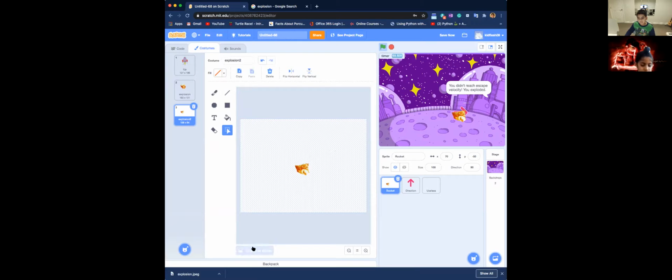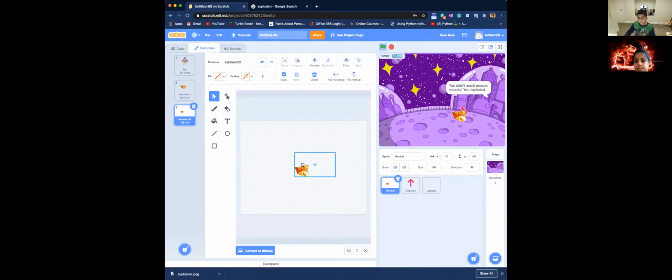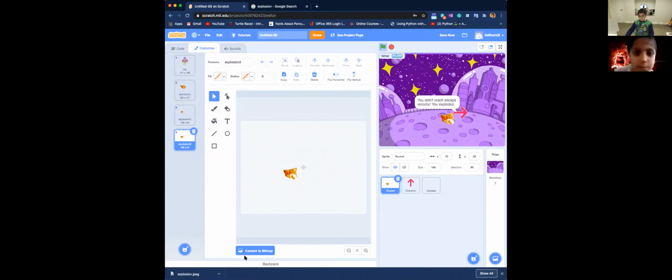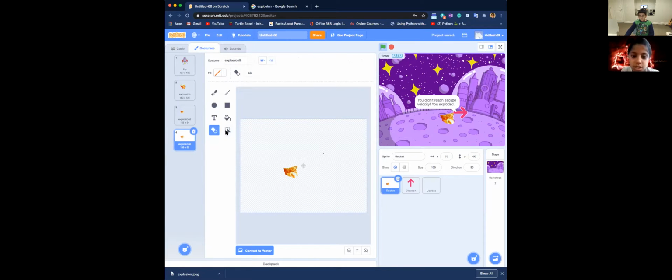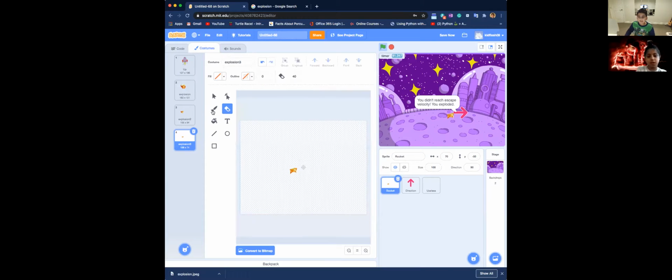So what you could also do in Scratch, what many people do for animations, is they can't really make the sprites move with code. Like in an animation, if their hand is moving, they don't use coding to make the hand move.